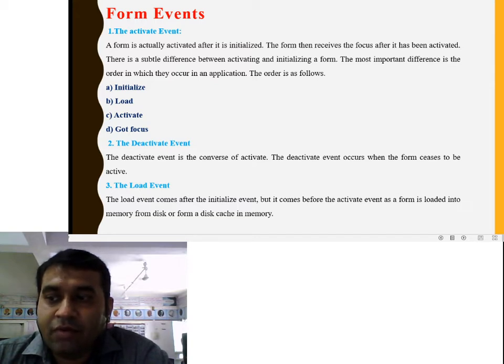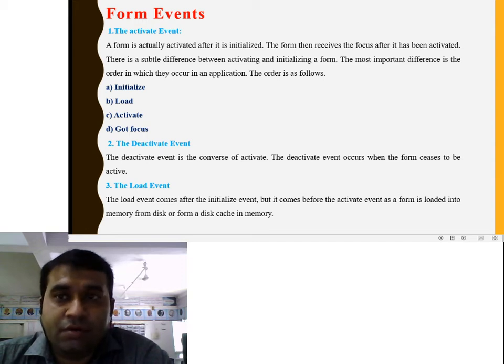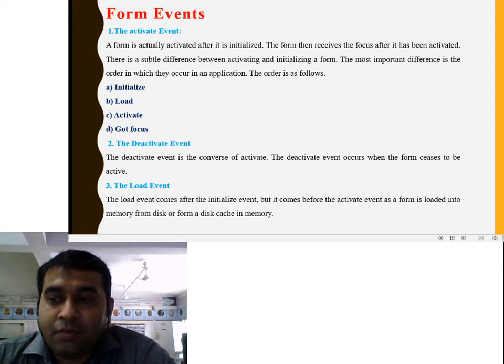Activate event: the form activate event is triggered when the form becomes the active window.